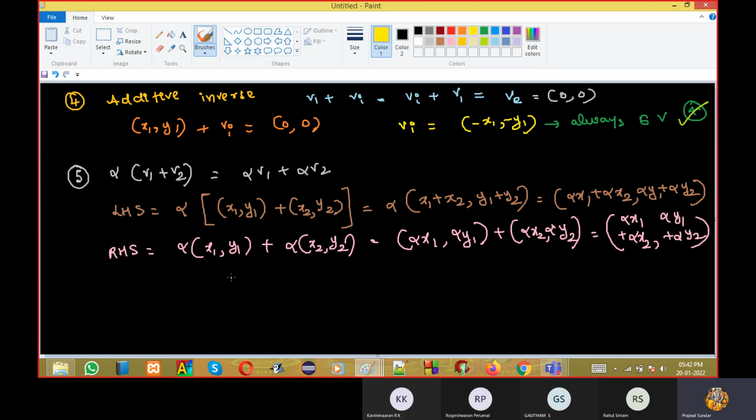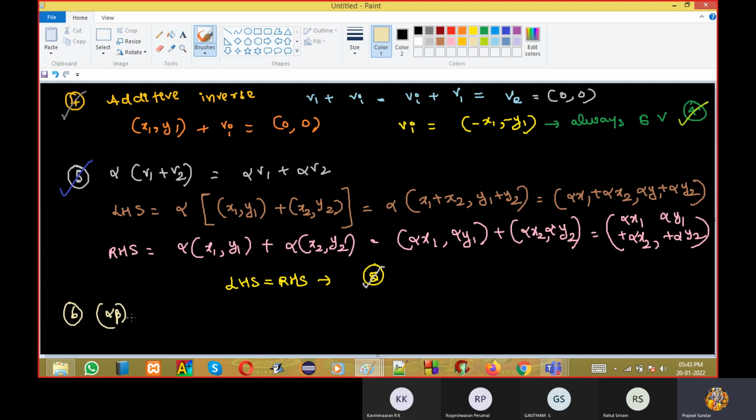So can I say LHS is equal to RHS? So the fifth property is satisfied. I'm just showing you one by one how you will present in the exam, how each property will be verified properly.